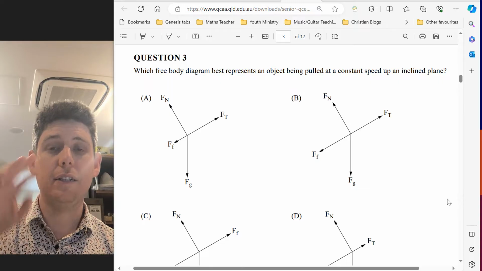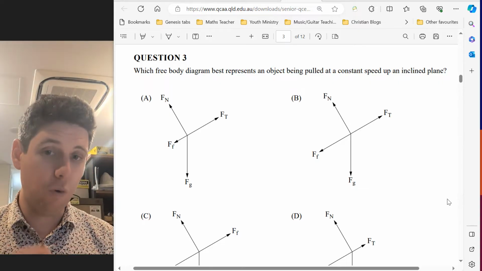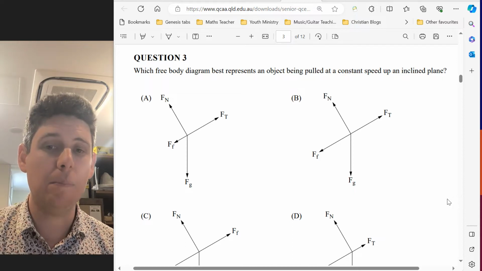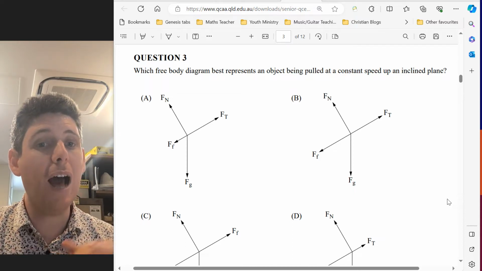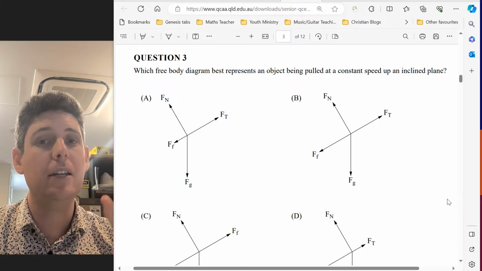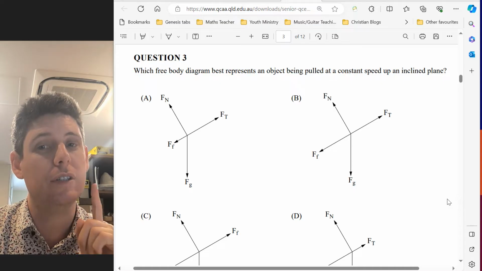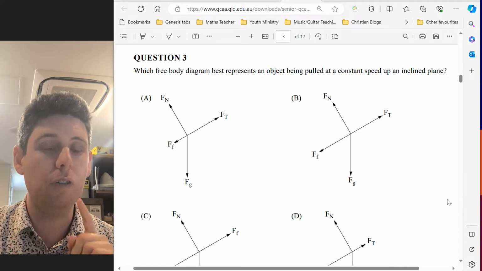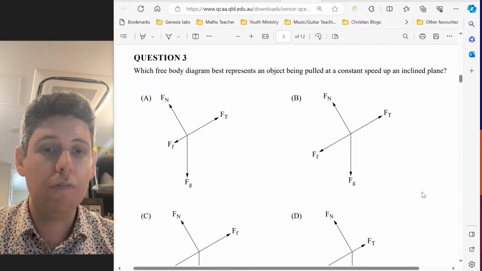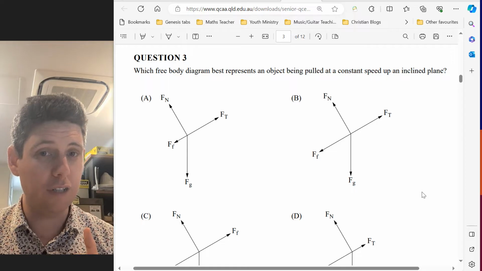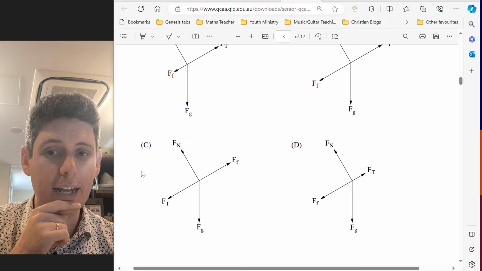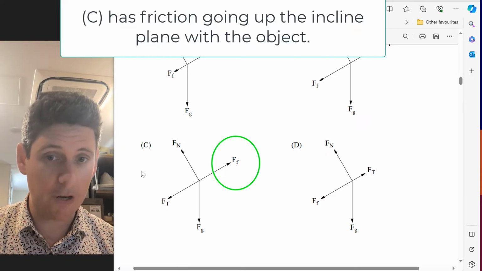Question 3. So this is a kinematics force question. We've got a force on an inclined plane. It's being pulled up at a constant speed. So going up the plane at a constant speed, there's no acceleration, which is the key to this question. Now, if we look at the diagrams, there's two that are clearly wrong. First, friction acts in the opposite direction of force, going along a plane. This one, C, clearly has its friction going the wrong way.